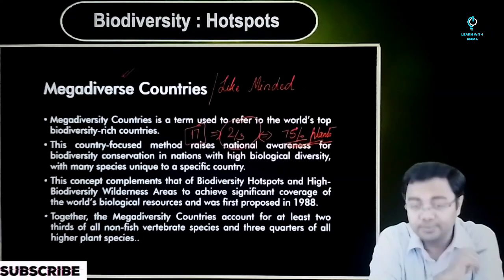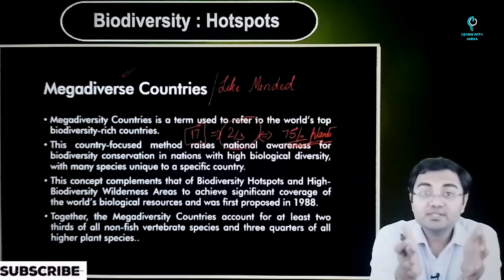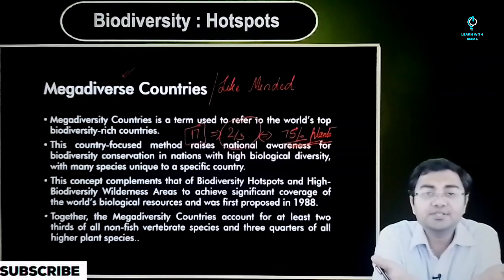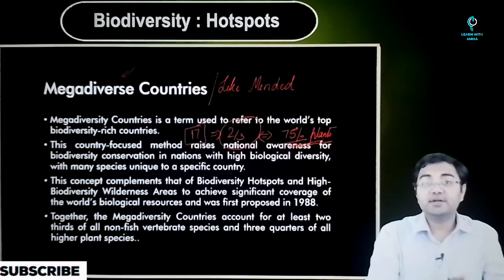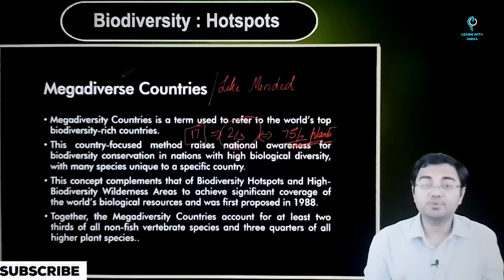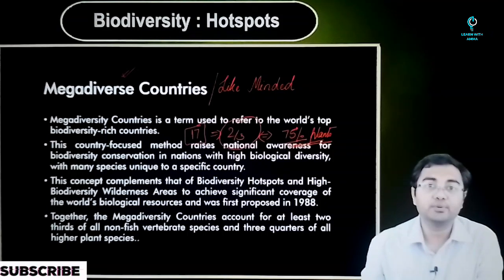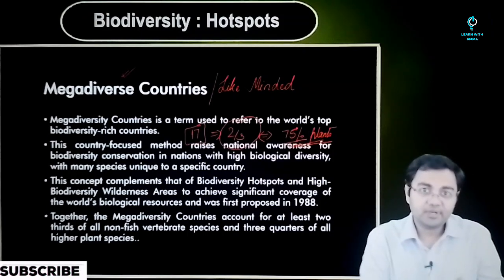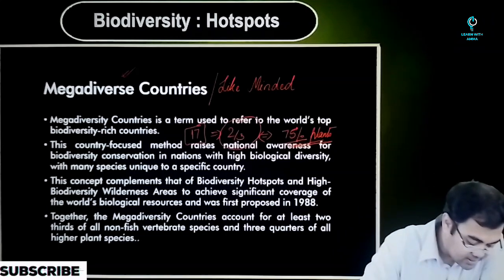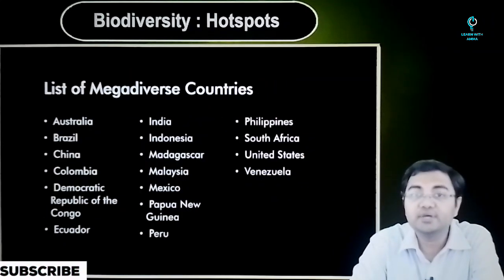This was a huge number. And all this biodiversity is just restricted to 17 countries in the world. So these are the countries which will also have the political responsibility to conserve biodiversity. That's why this concept came into the picture, and there are 17 countries in the list.